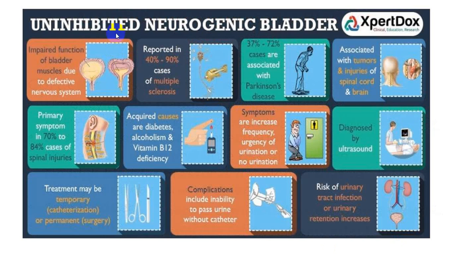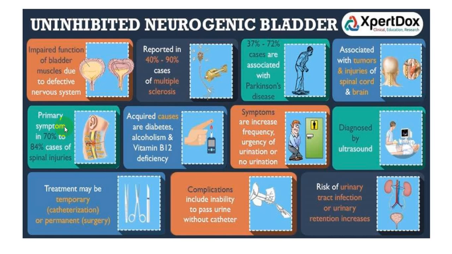So uninhibited neurogenic bladder, there is an impaired bladder function. It is almost in 40 to 90% of multiple sclerosis. In Parkinsonism, quite frequently, almost 37 to 72%, means very high incidence.